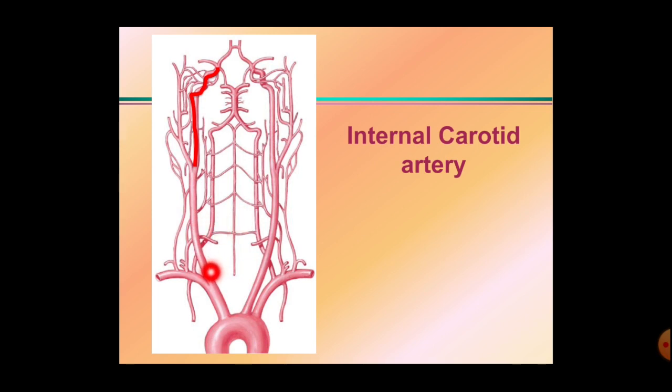It takes origin from the common carotid artery and runs upward. We'll see its course in the next diagram. Here in this arterial network we have seen the internal carotid artery going to the lateral corner of the circle of Willis where it terminates.